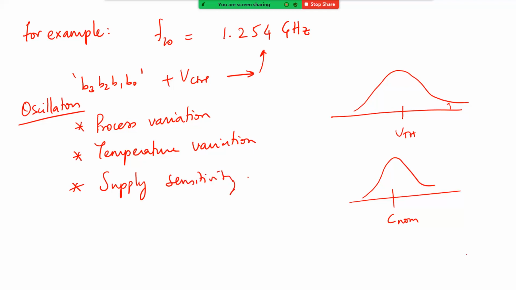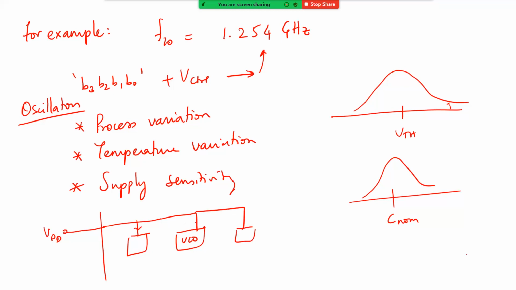Now what happens is your VCO is extremely sensitive to your supply. As I mentioned earlier, there will be an IR drop on your supply lines. There will also be an L dI/dt drop on your supply lines, right? Now let's say there are other blocks which are connected to the same line. For example, let's say this is your chip boundary. Let's say this is your VDD pin. Let's say there is one VCO here, and let's say some other block here. So all of them are drawing currents, right? So the voltages V1, V2 and V3 will be basically like this.